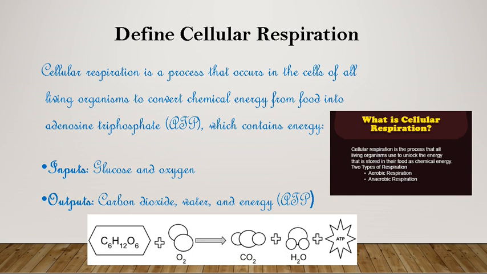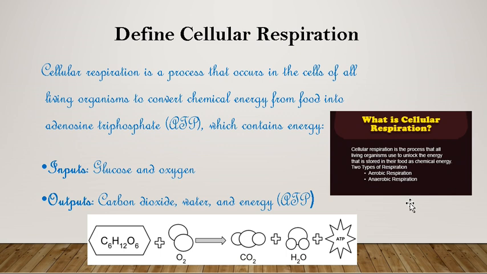What are the inputs and outputs for that? Inputs are glucose and oxygen. Glucose is nothing but food, and oxygen is what we inhale. Outputs are carbon dioxide, water, and energy, that is ATP. We get it in the form of energy. In this slide you can see the bookish language of what they are going to explain here.